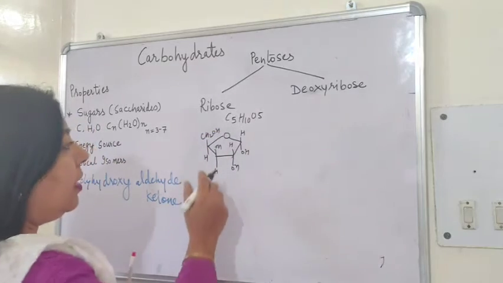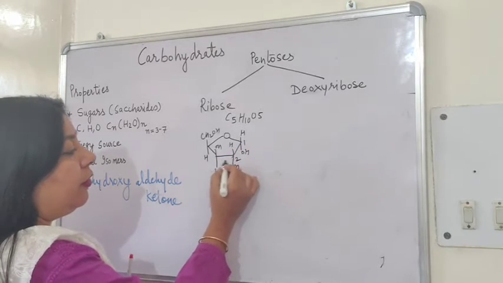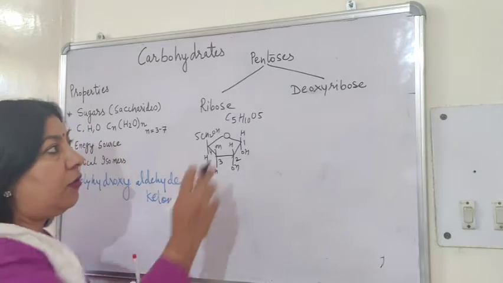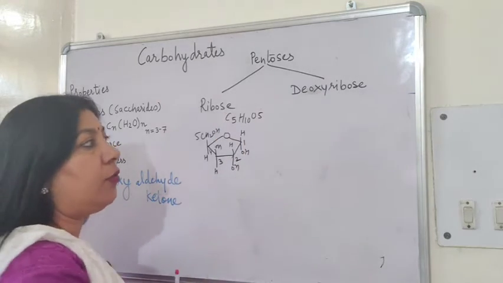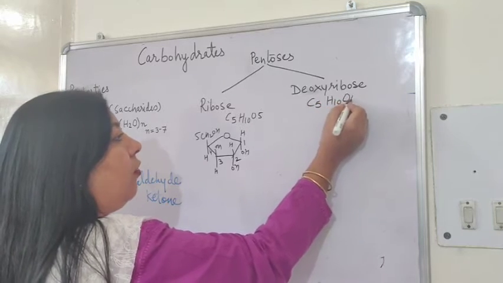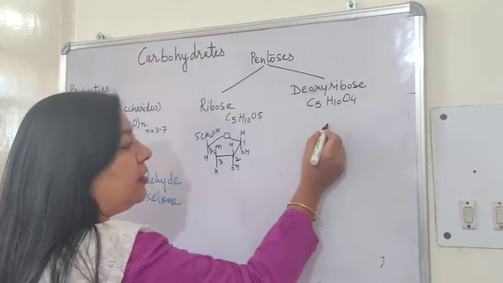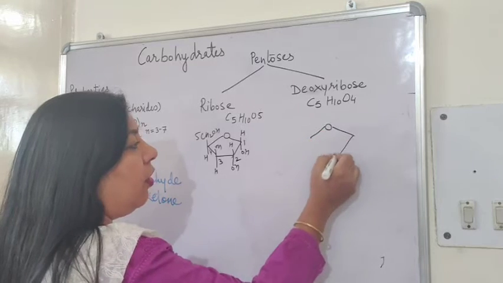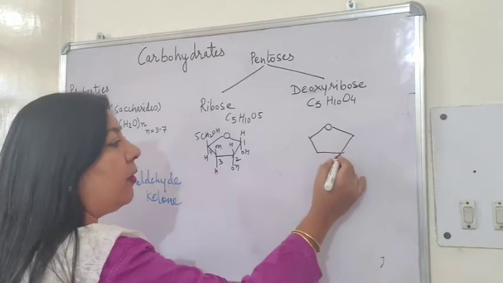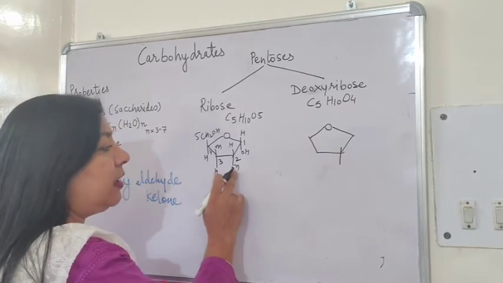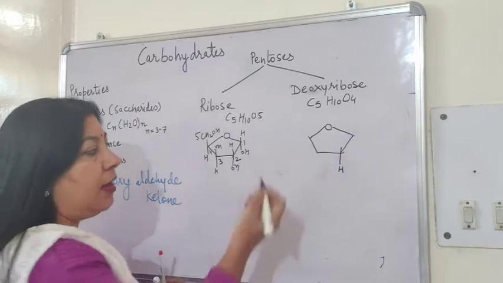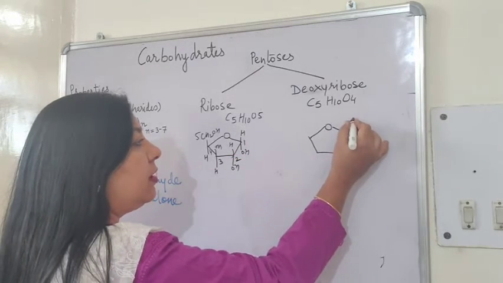Like this. Okay. This is carbon position 1, 2, 3, 4, 5. Now the structure of deoxyribose, the formula is C5H10O4. There is a simple difference of only 1 oxygen. All other structure is same. Only here, instead of OH, there is only H. Otherwise, the structure is almost the same.